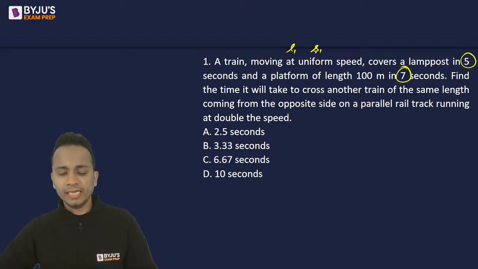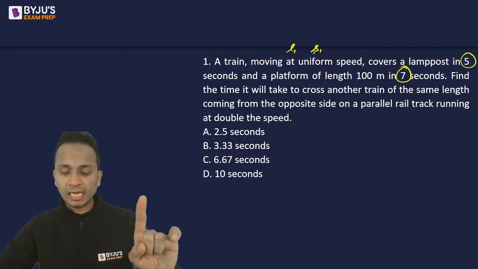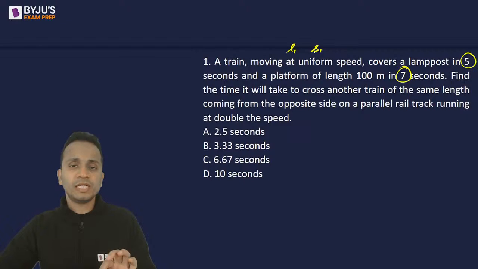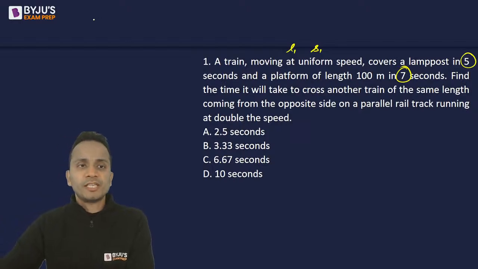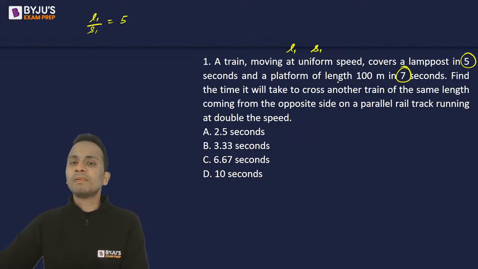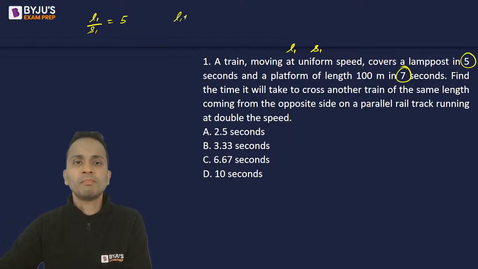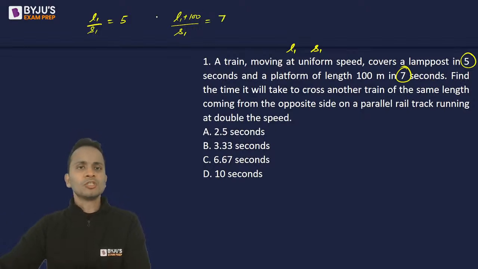So L1 and S1. Now, Athar, I'll be answering your question after I'm done with the discussion of this. Now, it covers a lamppost in 5 seconds. So I can say that L1 upon S1 is equal to 5. And it covers a platform of length 100 meters in 7 seconds. So L1 plus 100, the distance traveled, again divided by the speed, is equal to 7. So now you have two equations and two variables.